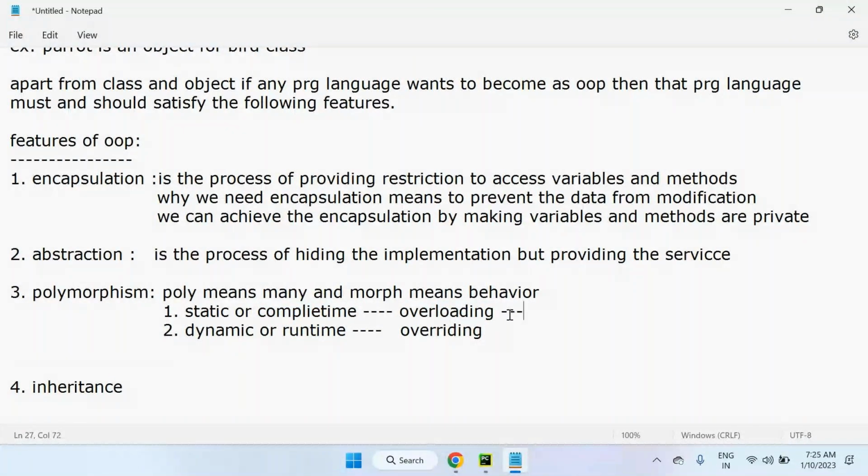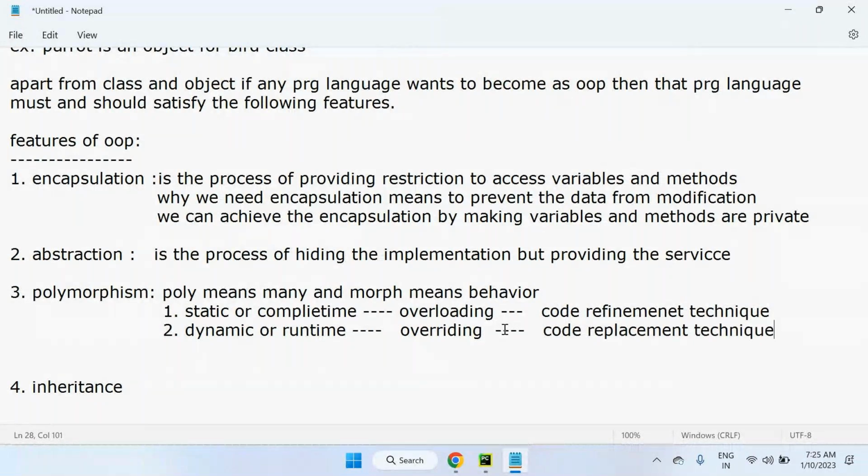Overloading is a code refinement technique. Overriding is a code replacement technique. So overloading and overriding come under polymorphism. Okay, what is the general meaning of overloading?